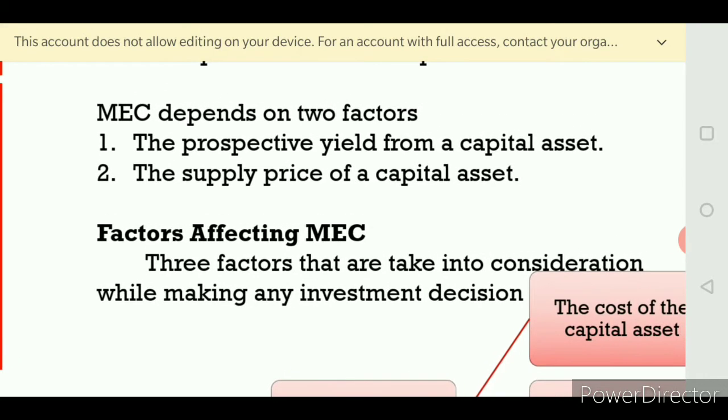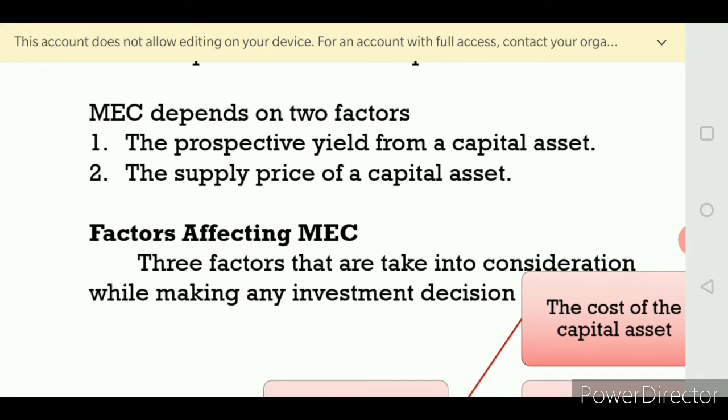It will be calculated in percentage. During a year, how much profit has this machinery or capital given, how much profit would have been received through this asset during this one year. This is called the supply price of capital asset.